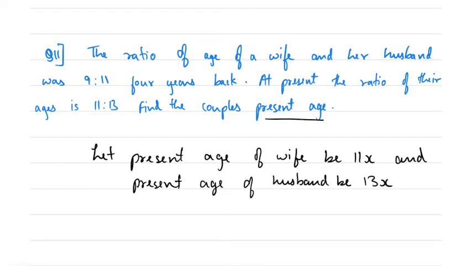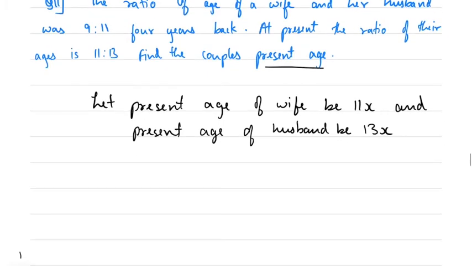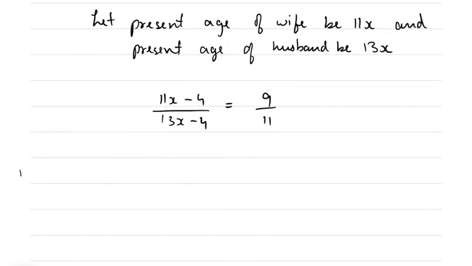And the ratio of the ages of wife and husband was 9:11, 4 years back. That means this is 4 years before. So 4 years back their ages were 11x minus 4 and 13x minus 4, but that was in the ratio of 9:11, which is given. So this is the equation we are getting: 11 into (11x minus 4) is equal to 9 into (13x minus 4).